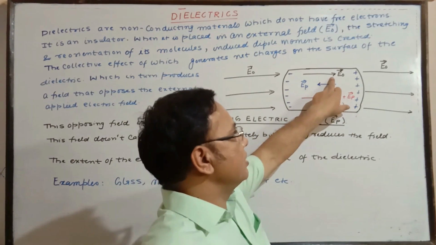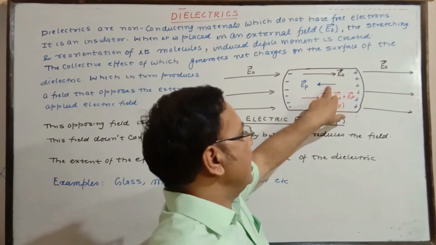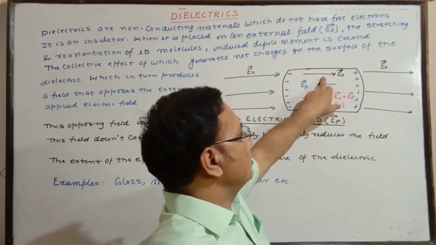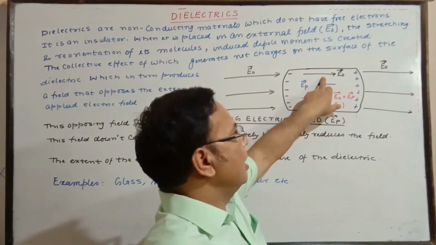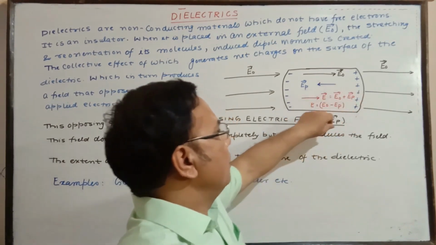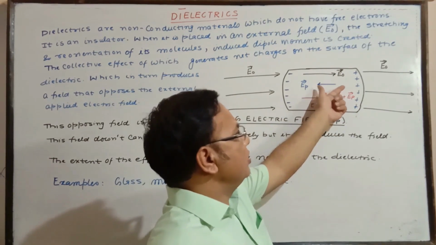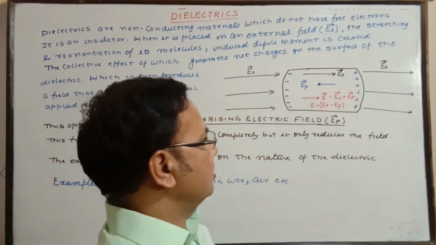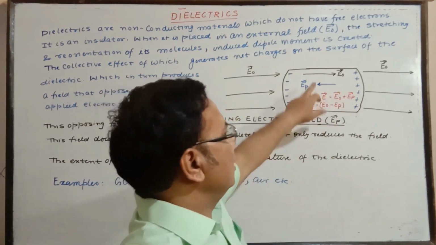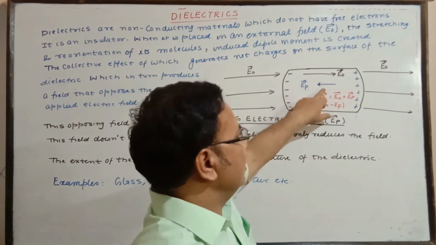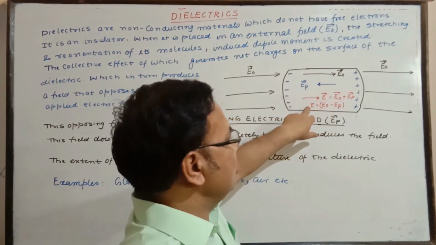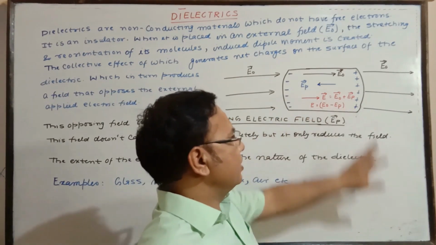opposing the external field. But this value is not up to this or equalizing this, unlike a conductor, but it has a small value due to some internal characteristics. Thus, the opposing nature gives the net value of electric field inside a dielectric.